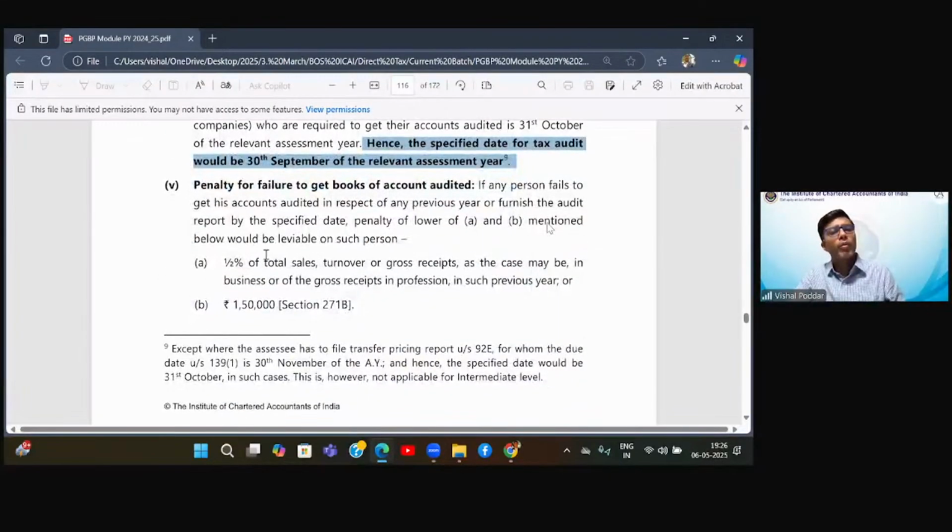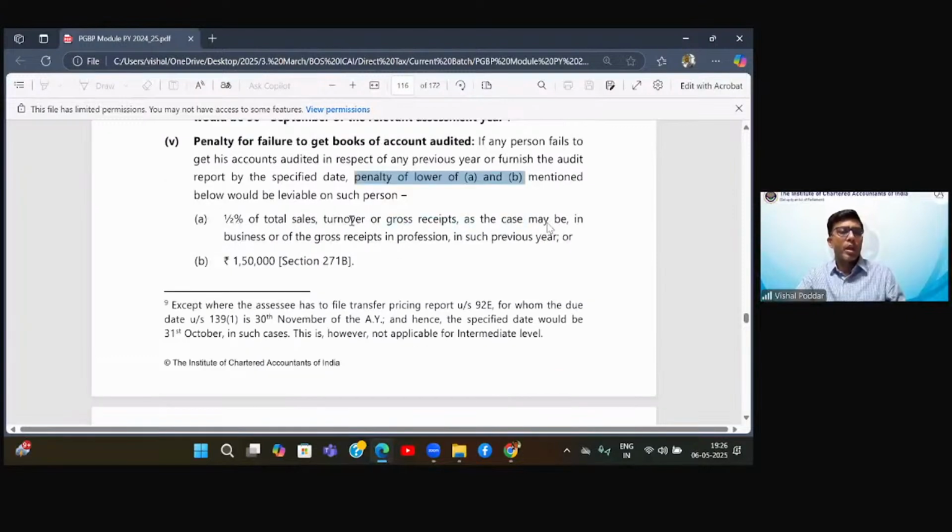And then they have given the provision what will happen if you fail to do this. You will obviously have some penalty. The penalty will be lower of the below two amounts. One is 0.5% of the sales or rupees 1,50,000.